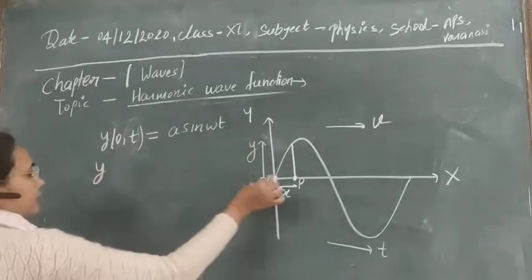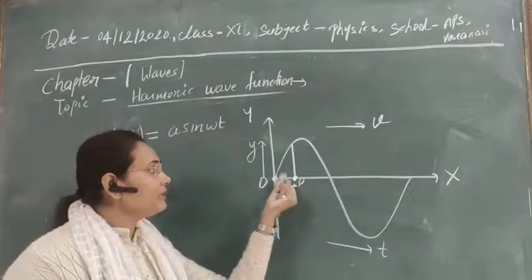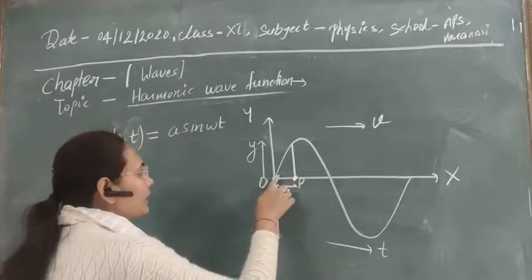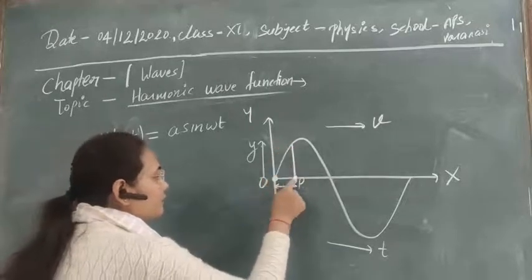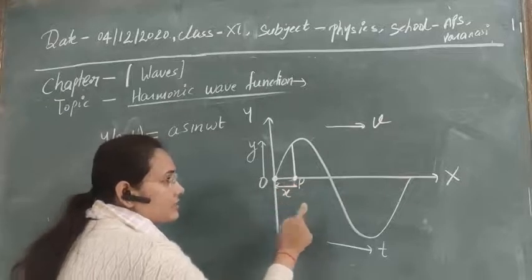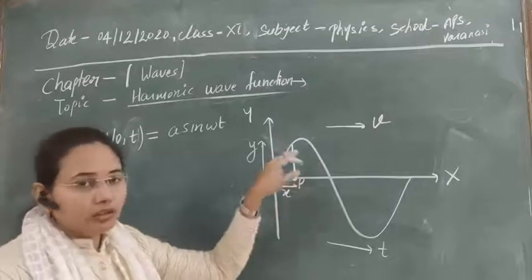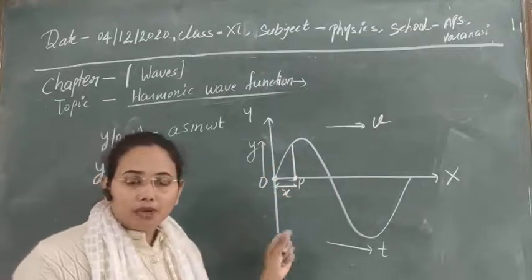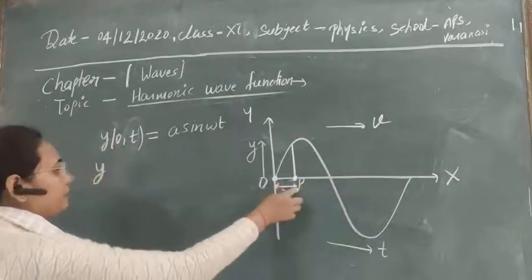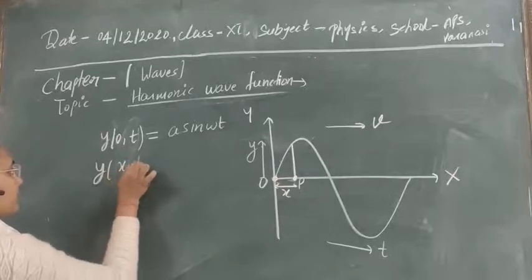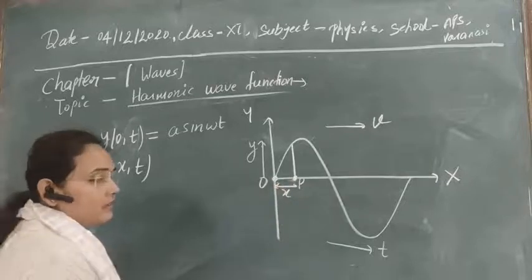So at this point P, after traveling a distance x, what will be the displacement of the particle? We are seeing that the displacement of the wave is changing continuously with distance or with time t, and the phase of the oscillation is also changing, so obviously we will get some phase difference, which will depend on this distance x and the time t taken to reach this point P.